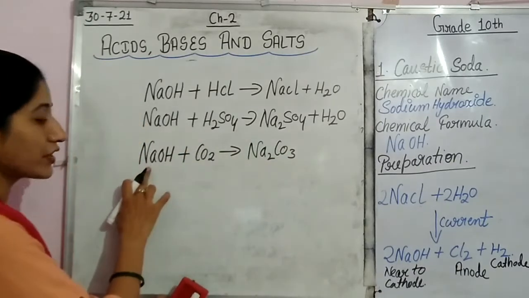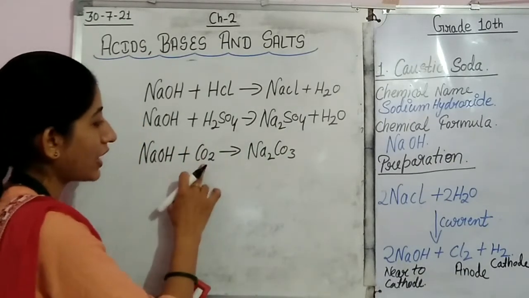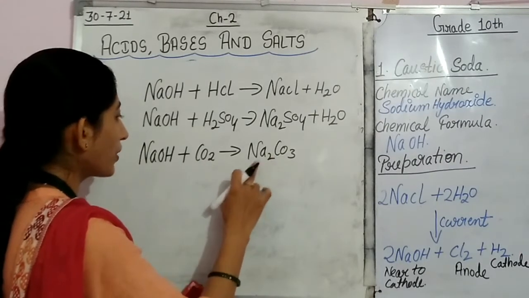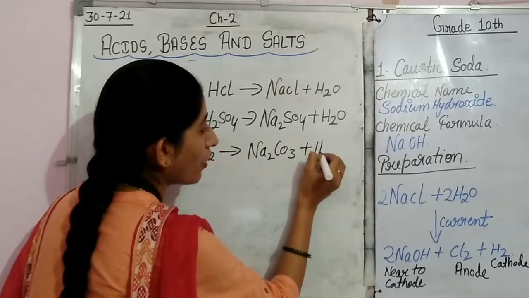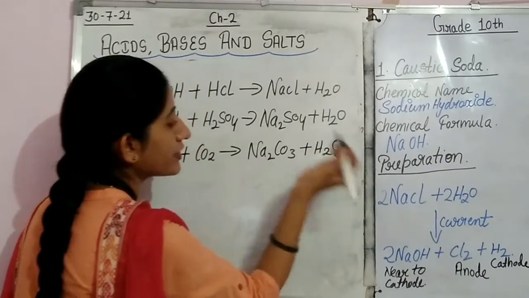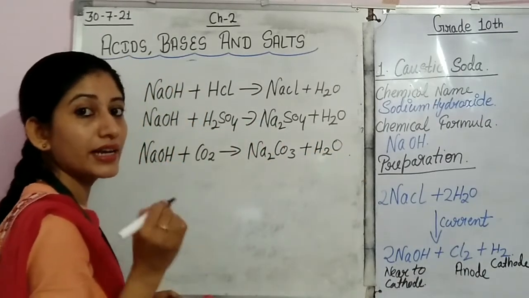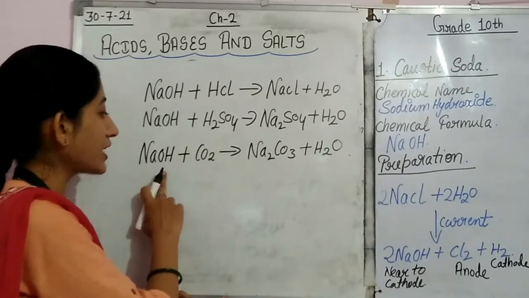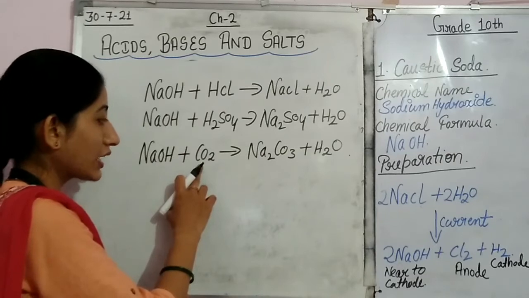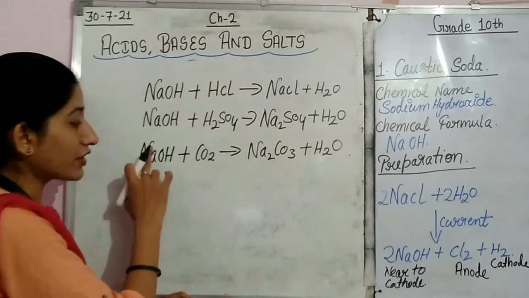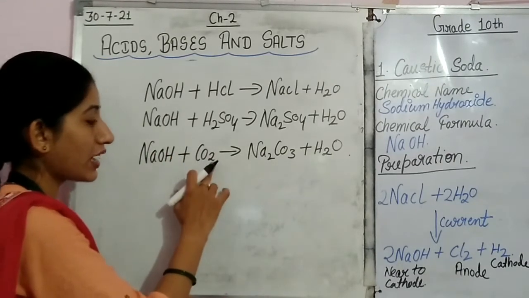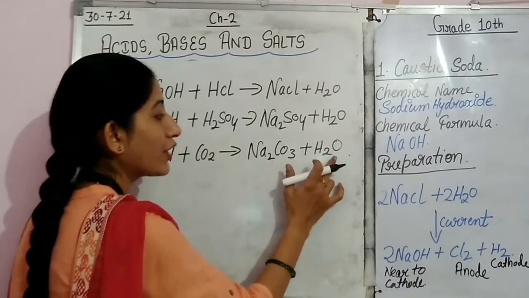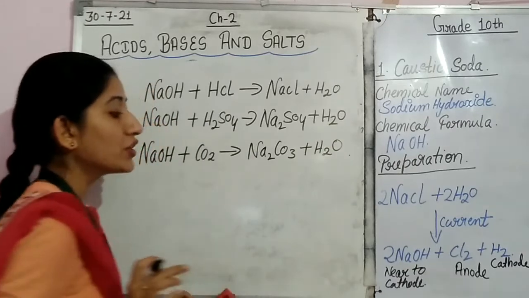So when we react sodium hydroxide with carbon dioxide, we get sodium carbonate and water is released. This is the reaction of sodium hydroxide with carbon dioxide.